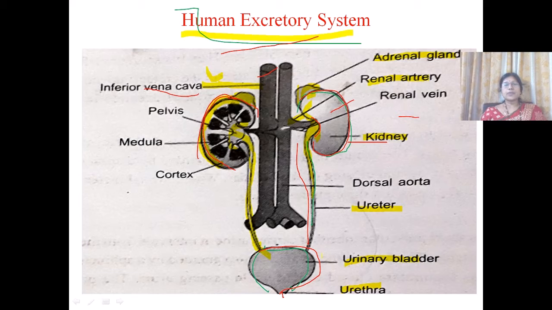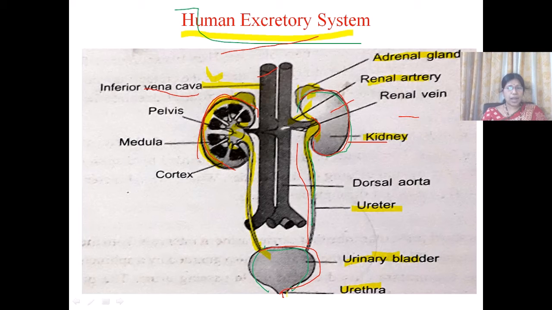And the next is the urinary bladder. This urinary bladder is a large sac-like structure. It is muscular. And at the mouth of the urinary bladder, there is a sphincter, and this sphincter regulates the opening and closing of the urinary bladder. The function of the urinary bladder is to store the urine and release it through the urethra to the outside at regular intervals.